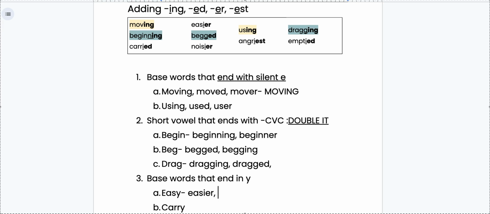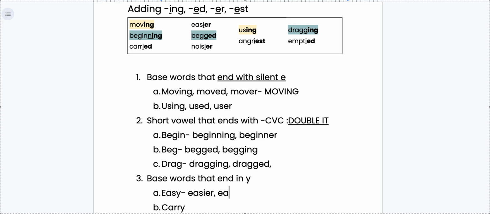Let's try it again. My base word is easy. Anytime you're adding a vowel suffix, and it ends in a Y, you're going to drop that Y. You're going to add an I, and you're going to add ER. Is that getting easier? I'm so sorry. Okay, let's try it again.